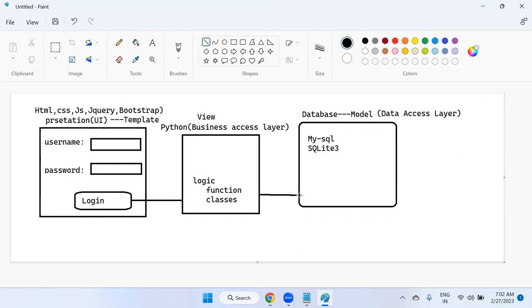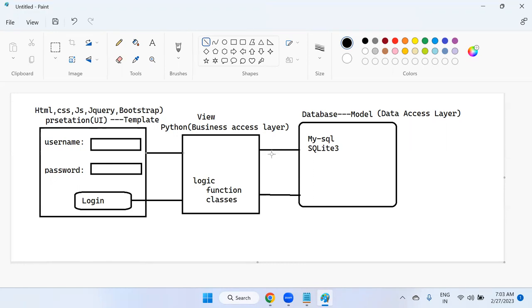So it will check whether the username and password are cross verified or not, in MySQL or SQLite. Then the model will give a response to the view. The view will give the response to the final end user output window. If your login details are correct, you simply log in successfully and it will redirect to the home page or another page. If the user attempts a username and password which is not available in the database, then the model will give an indication to the view, and to the presentation layer, the final user interface: login failed, please try again. This is how exactly MVT works, sir.